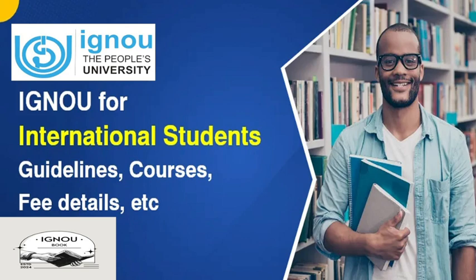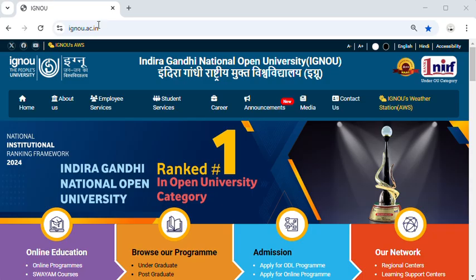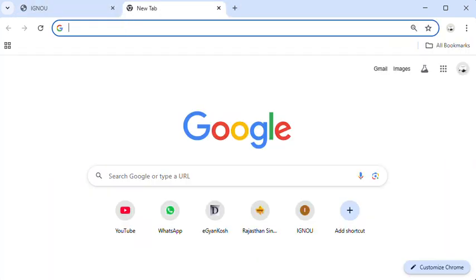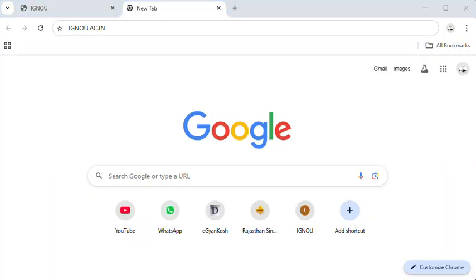Yes, you can cancel your admission without going to the regional center or IGNOU headquarters. You can access your login ID and password and cancel it smoothly in a short time. For more info, go to the IGNOU main website for international students. This is the IGNOU website, ignou.ac.in. You can type ignou.ac.in on Google and search it.